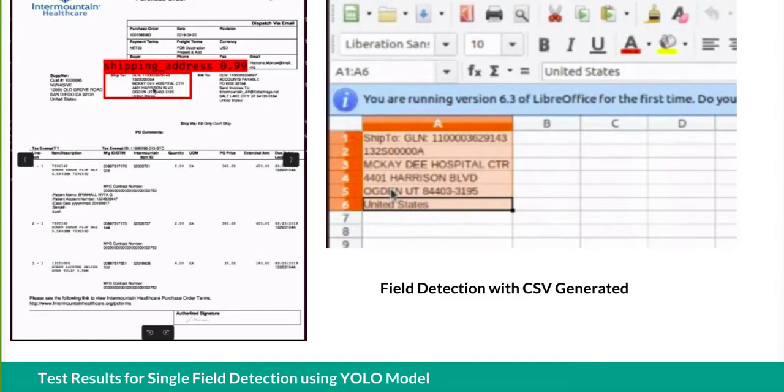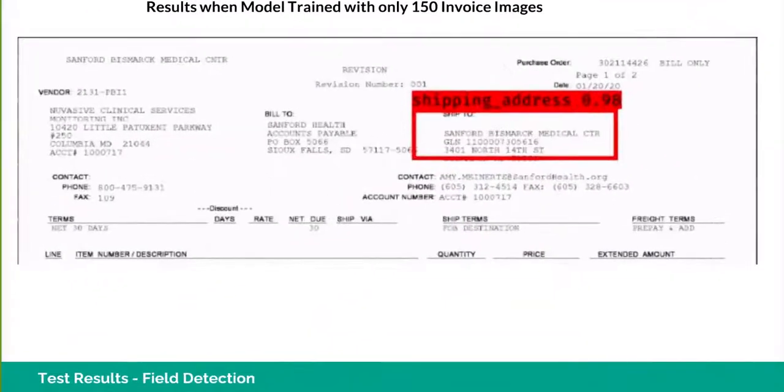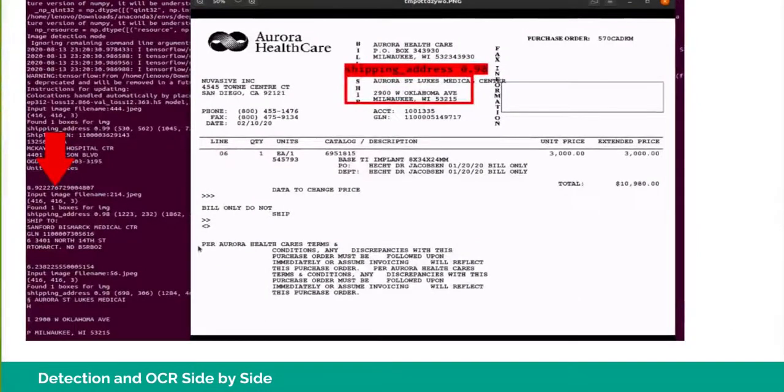So the entire flow from invoice image to CSV is the test result. If we talk about another invoice, this is again a shipping address. This model is only trained on 150 invoices right now, but when we have some more or new invoices, it will give a lower probability for such detection. As you can see here in my terminal, when we test from any invoice, the image is generated with bounding boxes, and the OCR result is shown in the terminal.